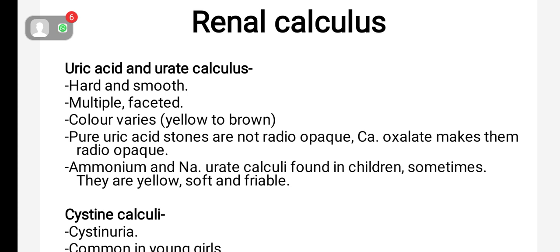Next is uric acid and urate calculus. These are small, hard and smooth, multiple and faceted.